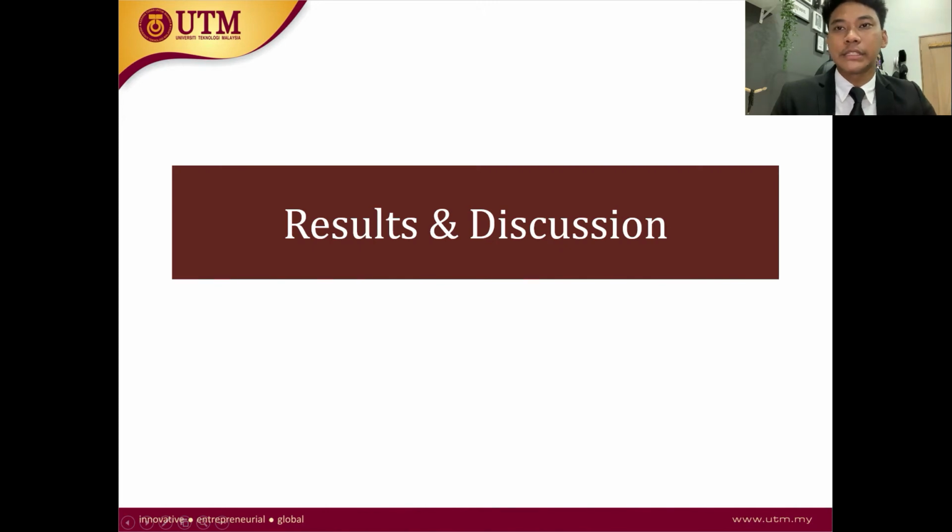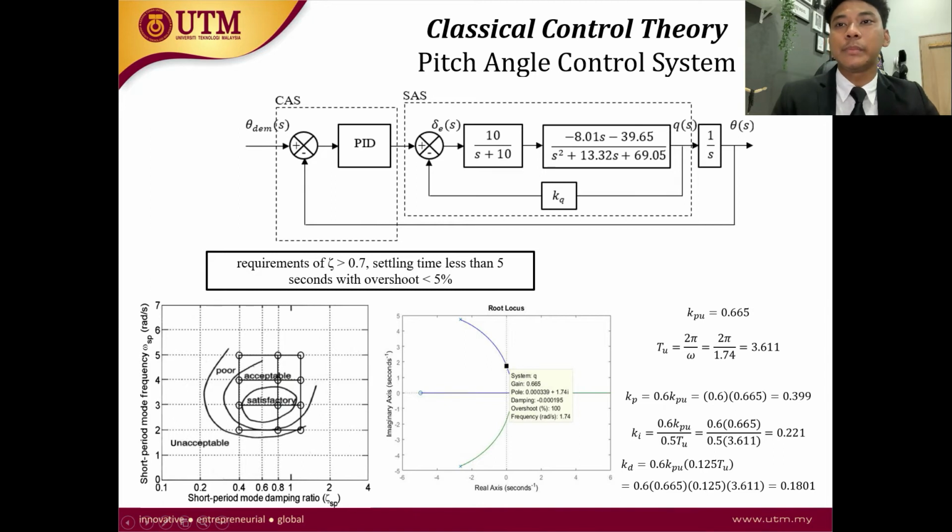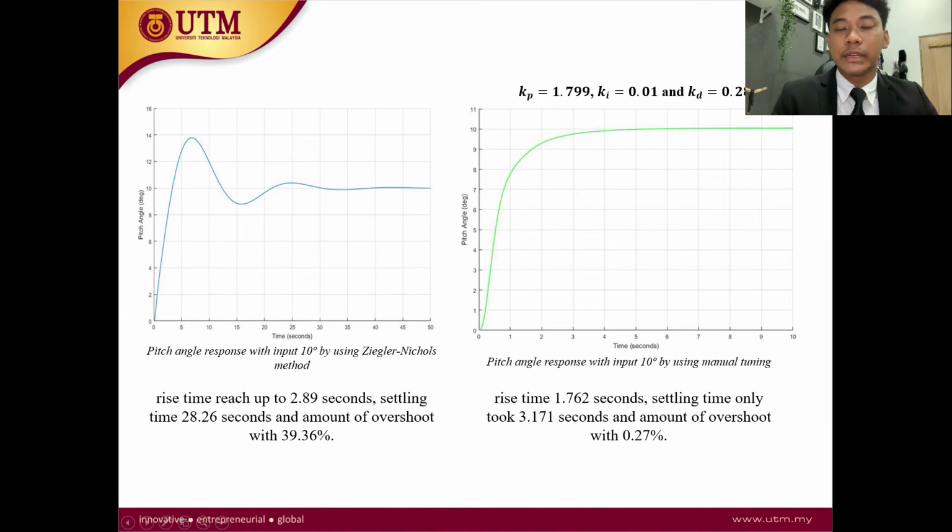For results and discussion, the first one is where I'm using the classical control theory. For the pitch angle control system, this is the block diagram and this is the requirement. I'm taking the short period thumbprint chart as reference and also the open loop root locus to obtain the PID parameters by using the Ziegler-Nichols method. This is the time response using the Ziegler-Nichols method with an input of 10 degree pitch angle. As you can see, it behaves quite badly.